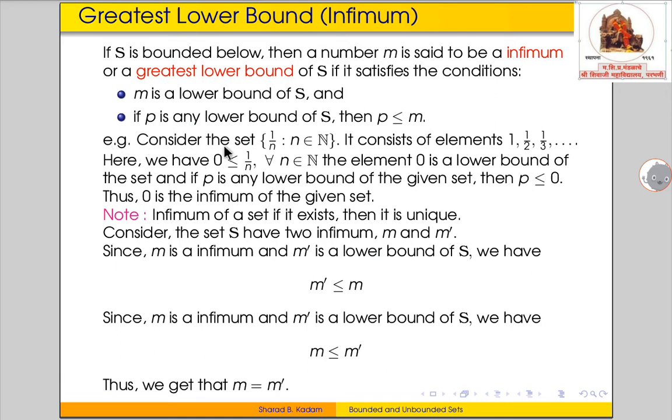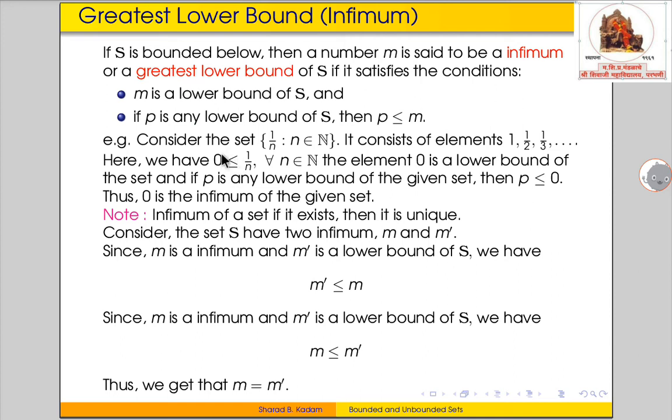For example, we consider the same set of reciprocals of natural numbers, and we know that it has elements 1, 1 by 2, 1 by 3, 1 by 4 and so on. Here the reciprocal of each natural number is strictly greater than 0.